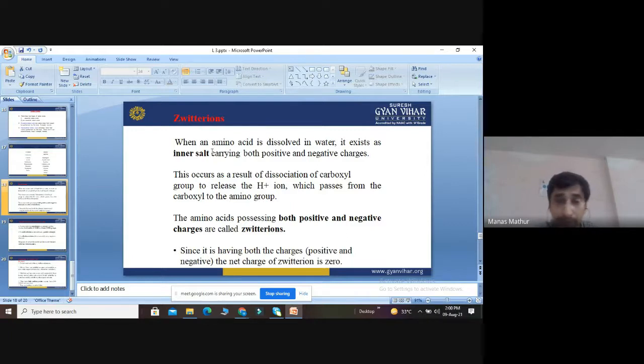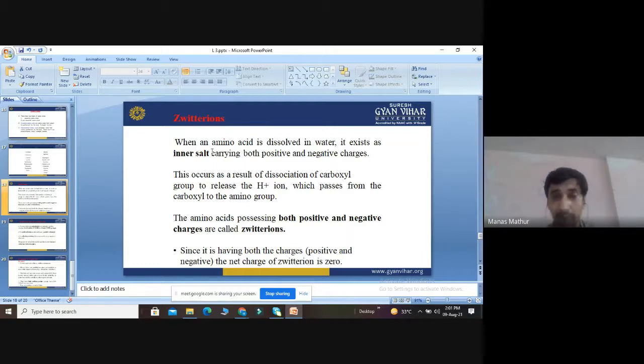Means the COOH group dissociates and releases an H plus ion. This H plus ion is transferred to the amino group, from the COOH group to the NH2 group. Then it becomes NH3 plus and COO minus.